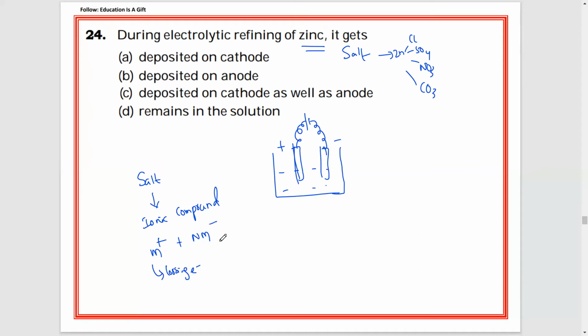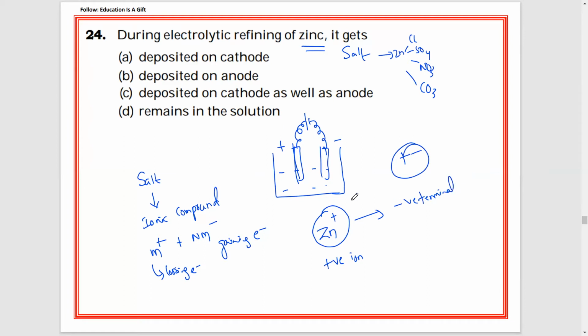Non-metals are electronegative in nature because they gain electrons. Now from the zinc salt, we can infer that we will be getting Zn plus. This is a positive ion, isn't it? A positive ion will always move towards the negative terminal, because positive and negative are attracted to each other.